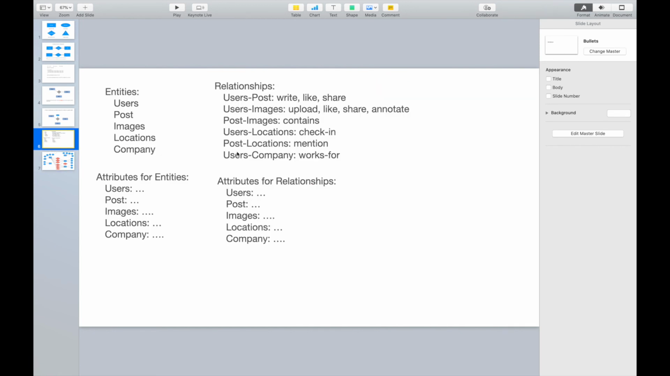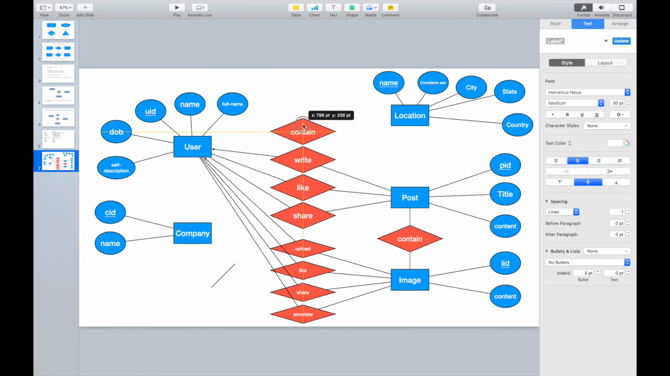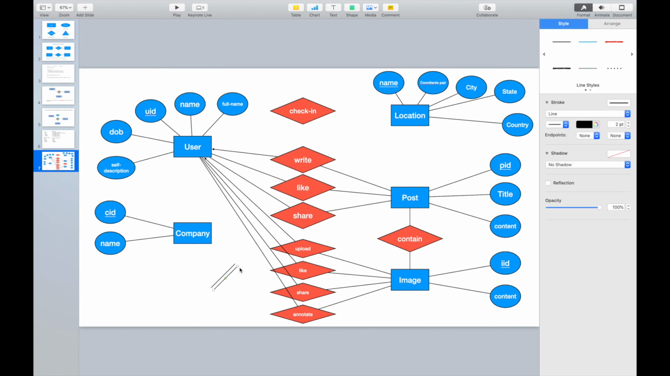The next one will be the user and locations, right? So the user may check in at some locations. And we can connect them with some lines. Let me use a line here. The question will be, what's the constraint on this check-in relationship between user and locations? It will be many-to-many, right? One user can check in at multiple locations. One location can be checked in by multiple users.